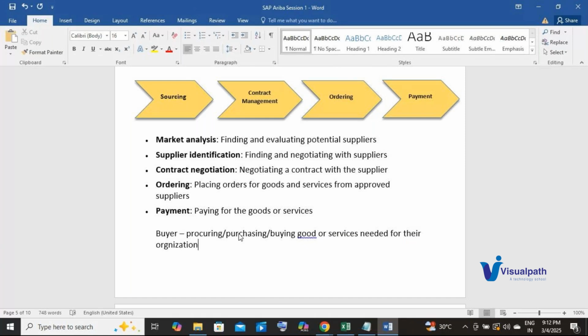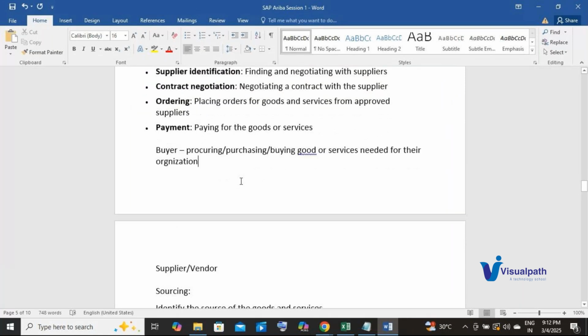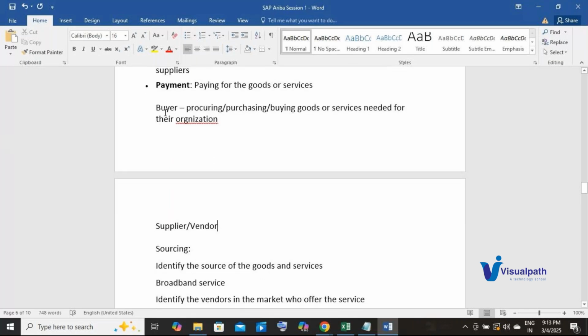So the buyer is the one who is responsible for procuring, purchasing or buying goods or services for their organization. Okay. Now the supplier, from whom this buyer is going to buy?